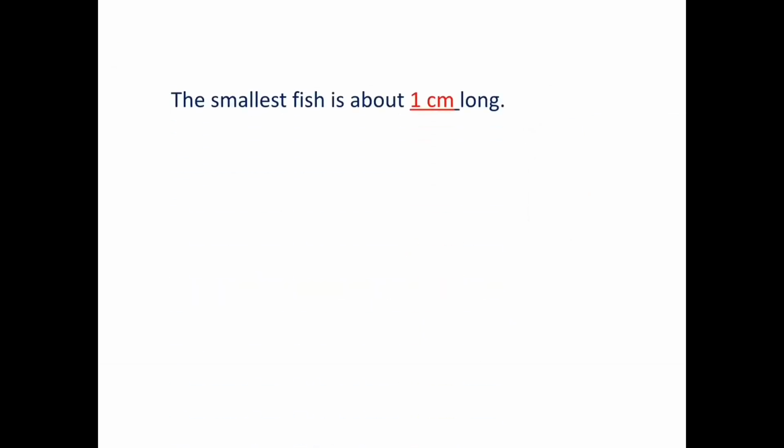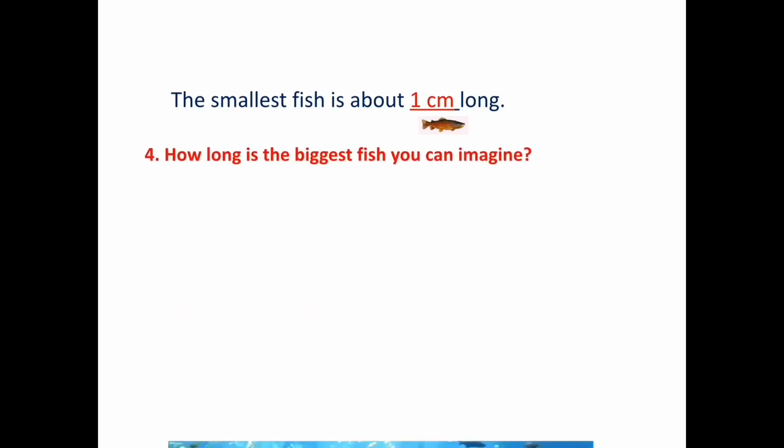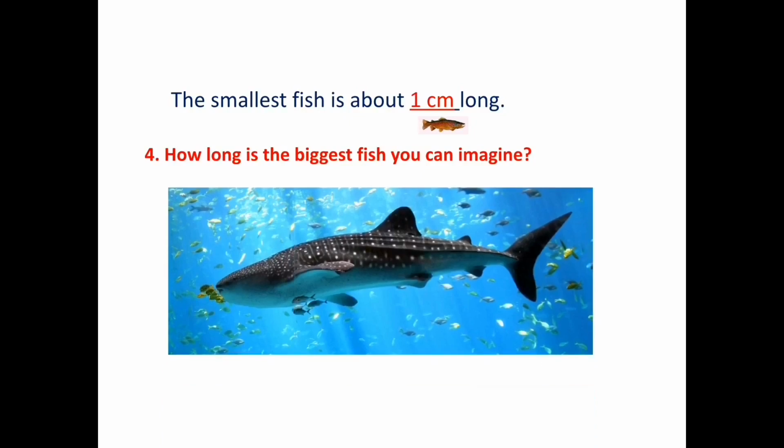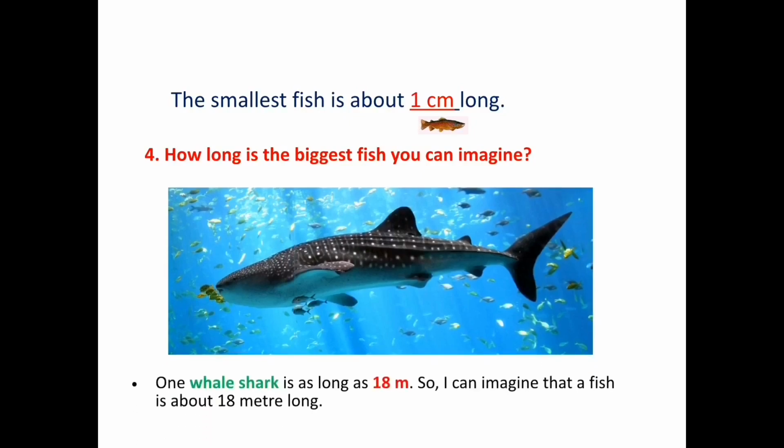The smallest fish is about 1 centimeter long. How long is the biggest fish you can imagine? One whale shark is as long as 18 meters. So I can imagine that a fish is about 18 meters long.